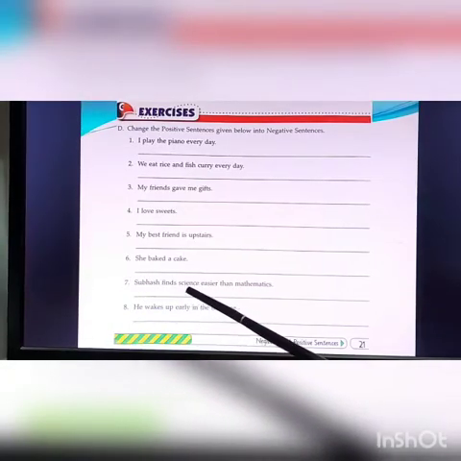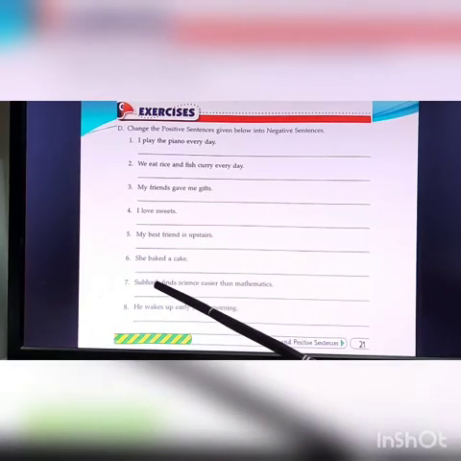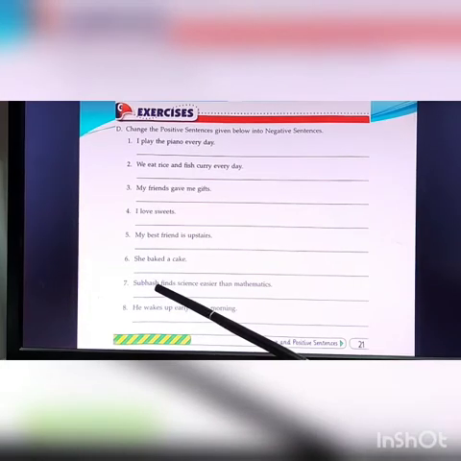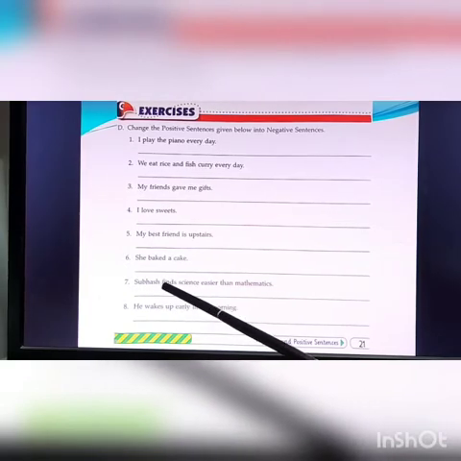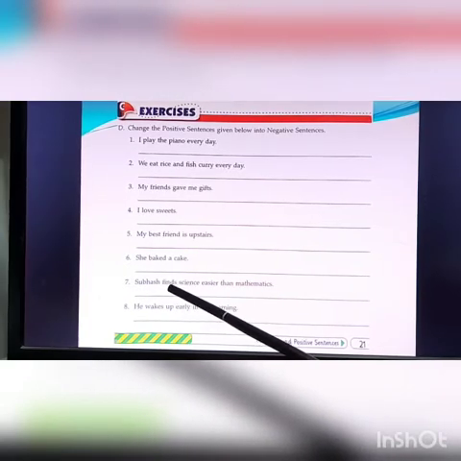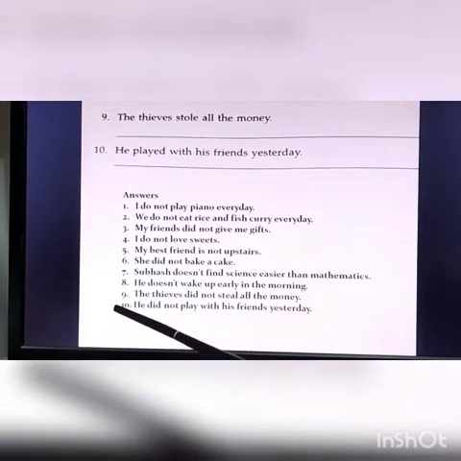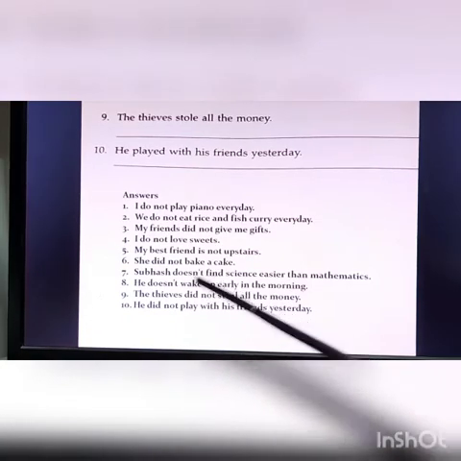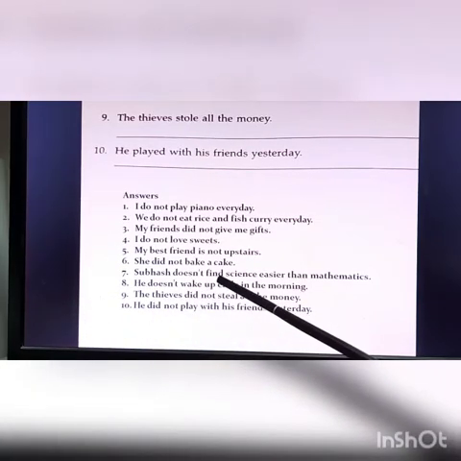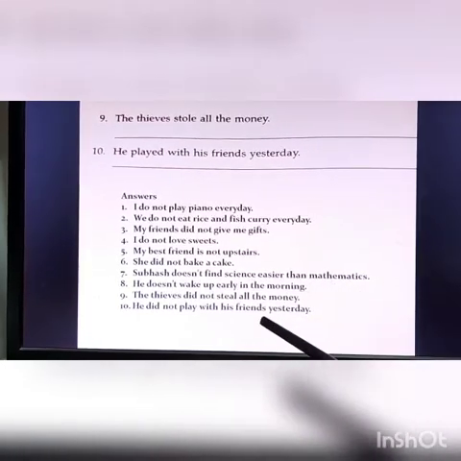Subhash finds science easier than mathematics. So Subhash is he and we use does for he. Correct? And since we are using does, the s with the verb drops. Correct? So the answer will be Subhash does not find science easier than mathematics. There was an s but here it is no s, find.